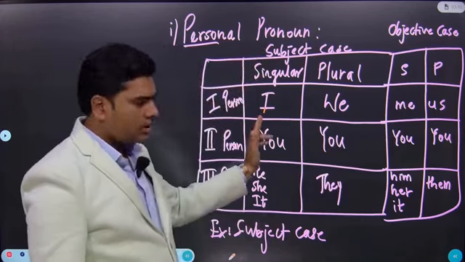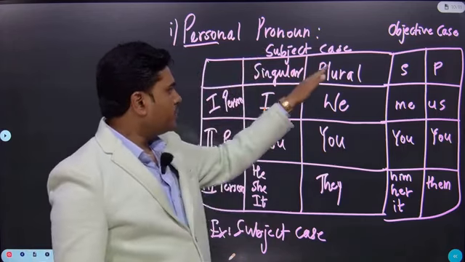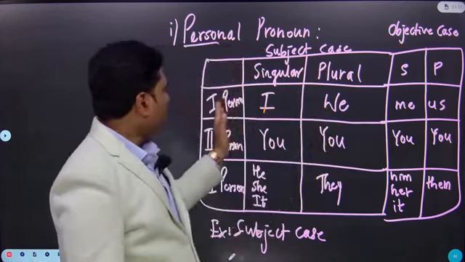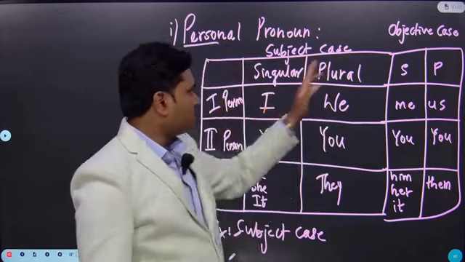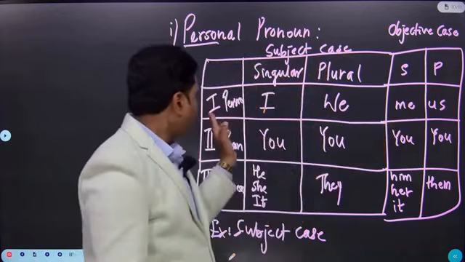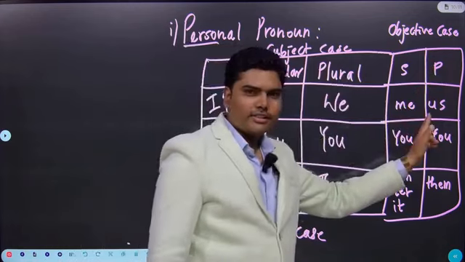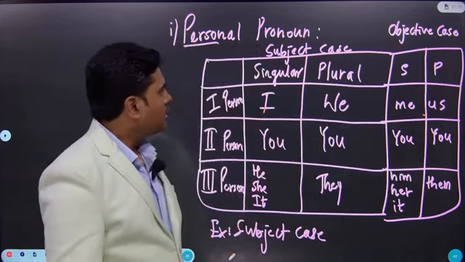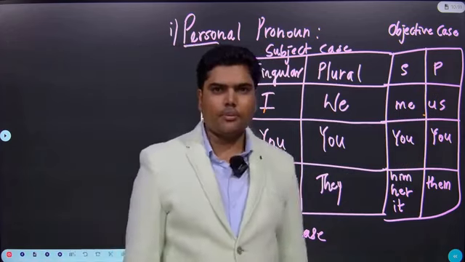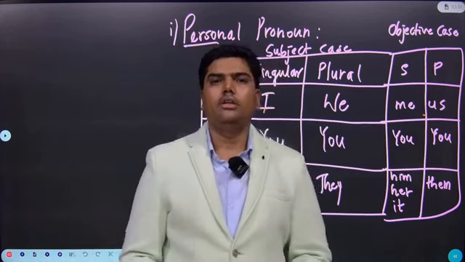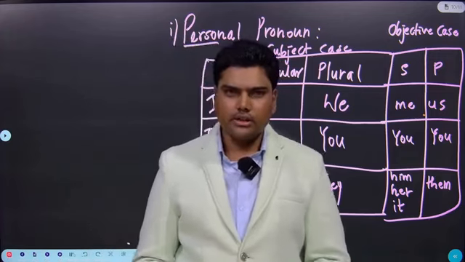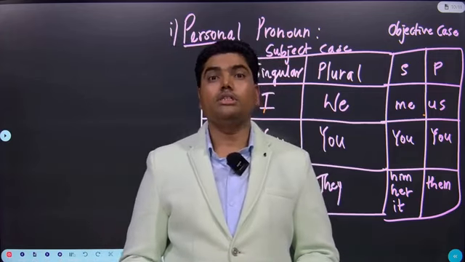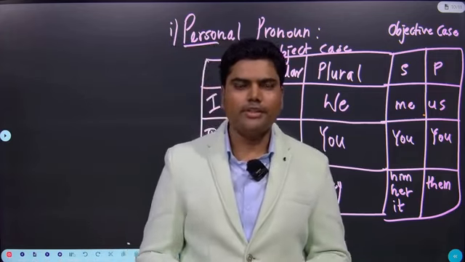These are the personal pronouns in subject case. First person singular, I. First person plural, we. In object case, first person singular, me. First person plural, us. I hope you understood this list. Let me conclude this topic. This is called parts of speech. In that, I taught you what is a noun and types of nouns.